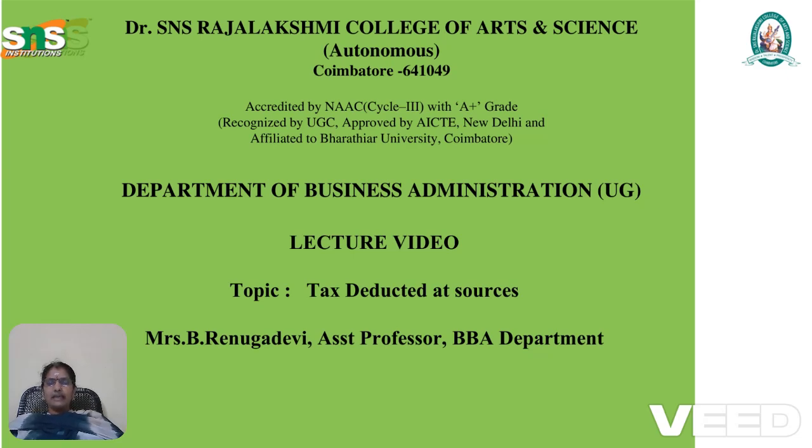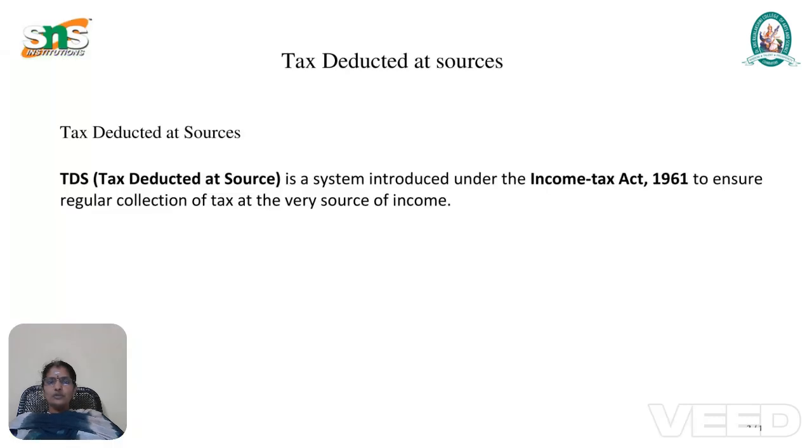Before we discuss this topic, TDS is a system introduced under the IT Act 1961 to ensure regular collection of tax at the very source of income. That is, what are the sources of income they are earning from each individual.